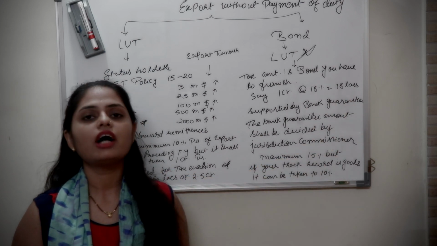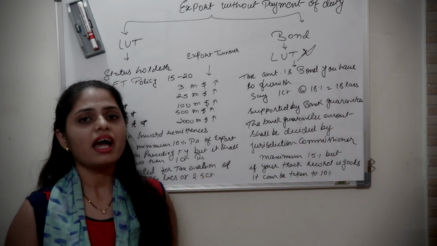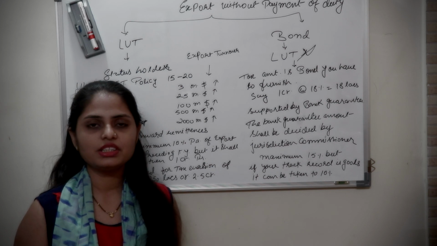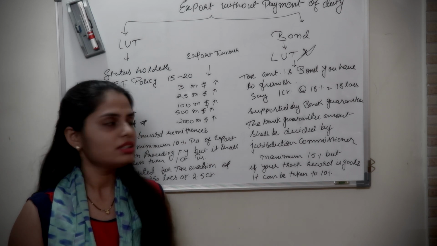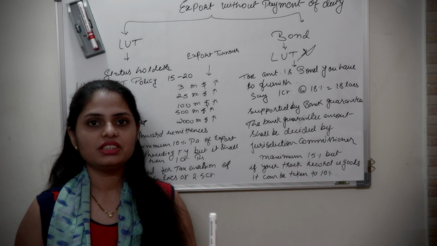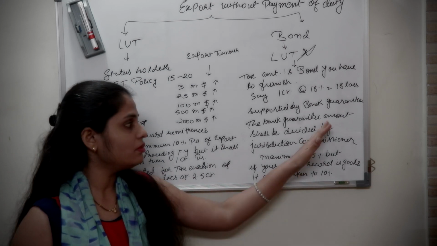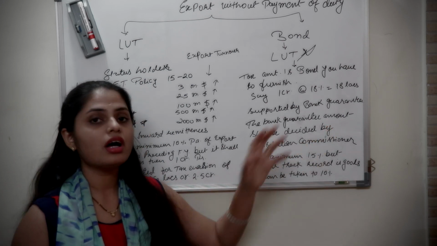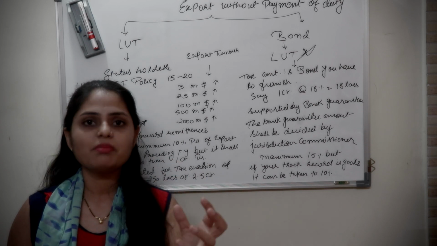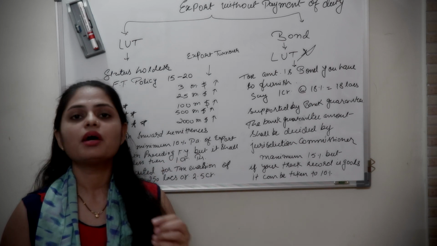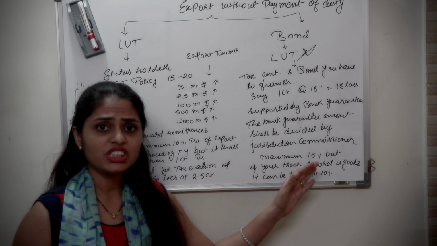Along with this, you have to give a bank guarantee. The bank guarantee's maximum percentage is 15%. That means in our law the maximum percentage is given, but the percentage of the bank guarantee you have to give depends completely upon your jurisdictional commissioner.